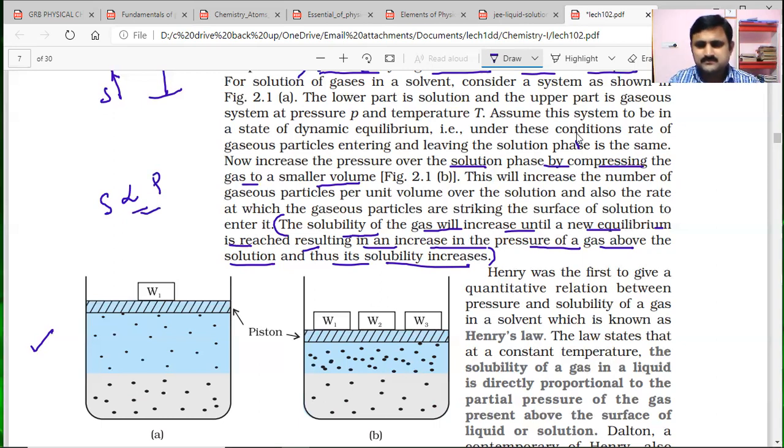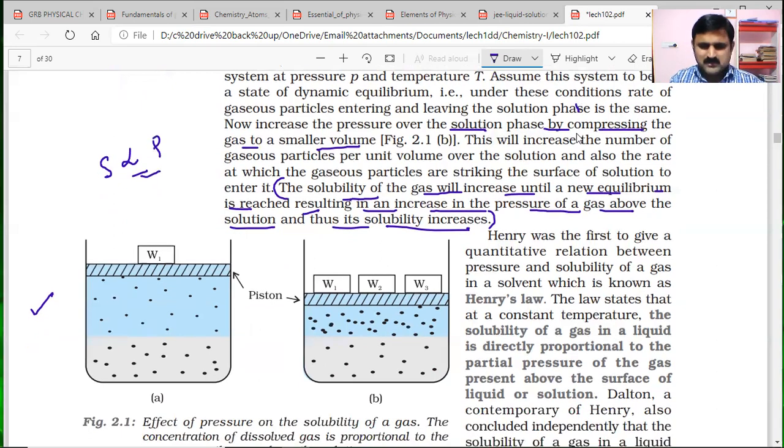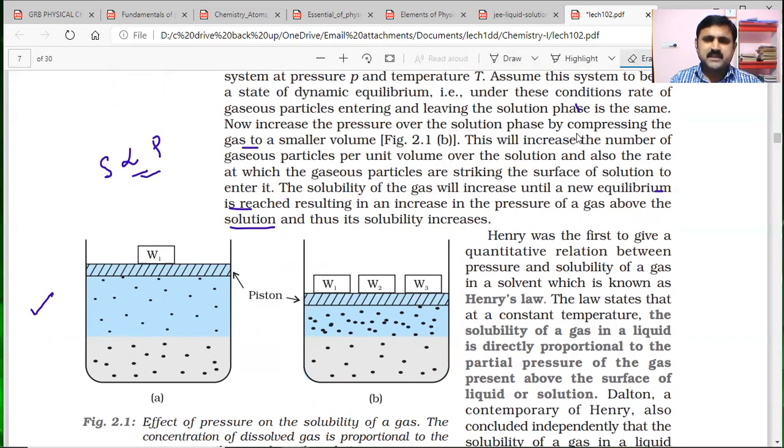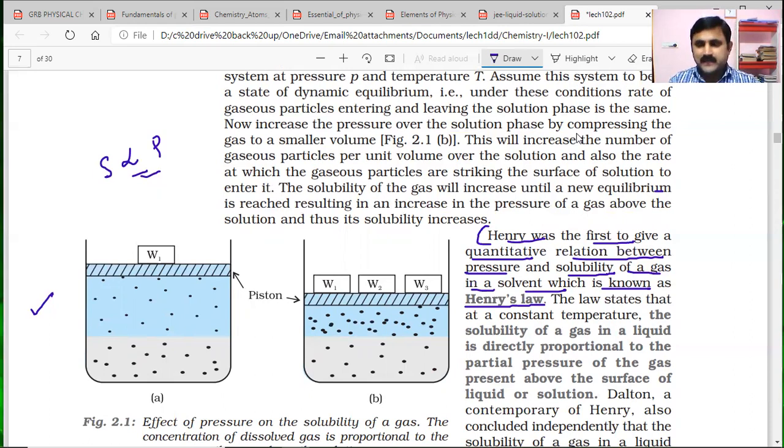Now we have to observe which scientist made this observation. His name is Henry. Henry is the scientist who first gave a quantitative relationship between pressure and solubility of a gas in a solvent, which is called Henry's law. So he introduced the quantitative relationship between the pressure and the solubility of the gas in the liquid.